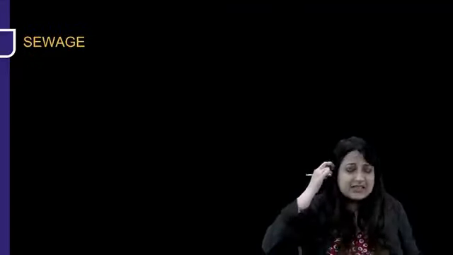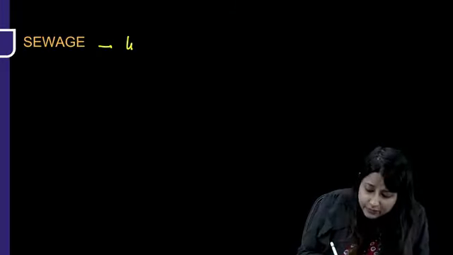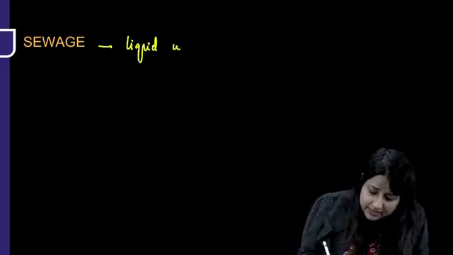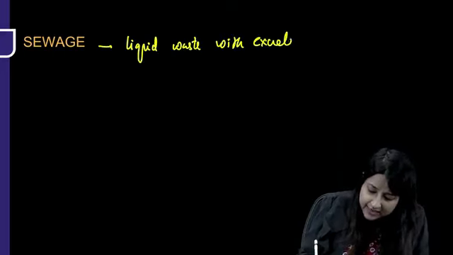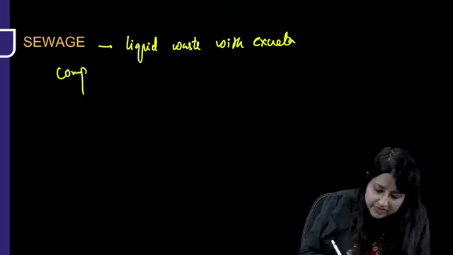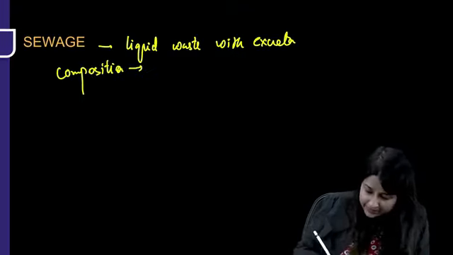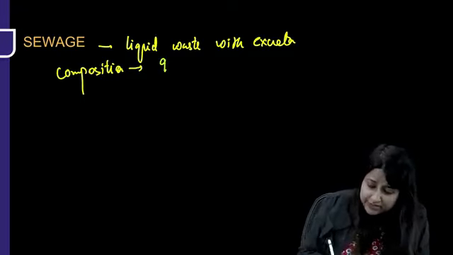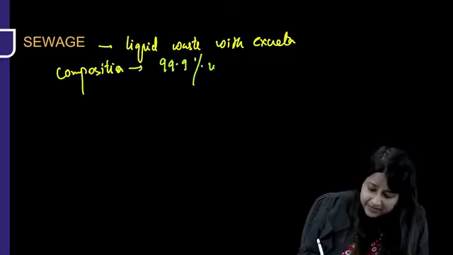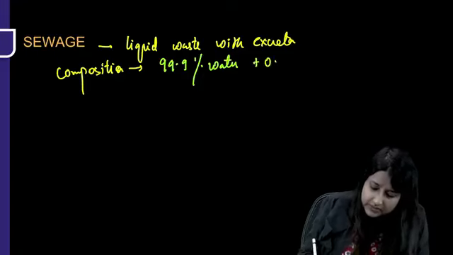Okay. Next is sewage. Now, sewage we all know is nothing but liquid waste with excreta. Okay, and the composition of sewage is a favorite question. So, composition of sewage, guys, please remember, is 99.9% of water plus 0.1% of solids.